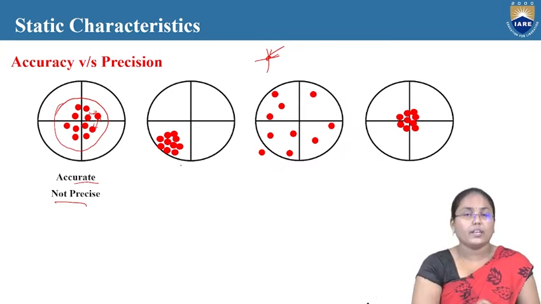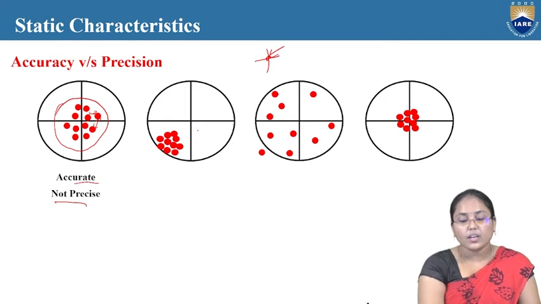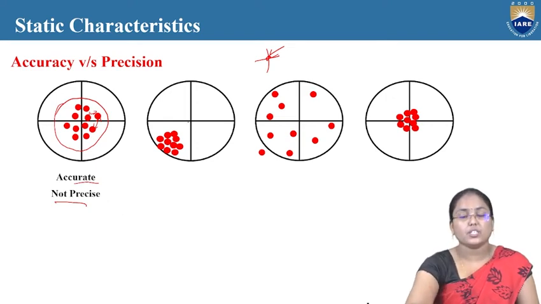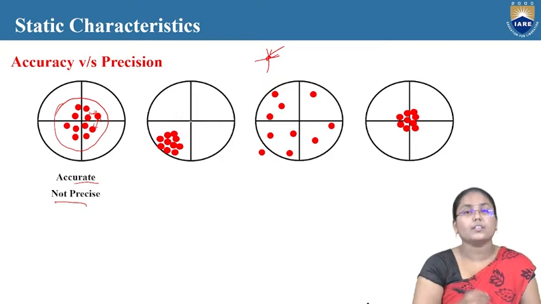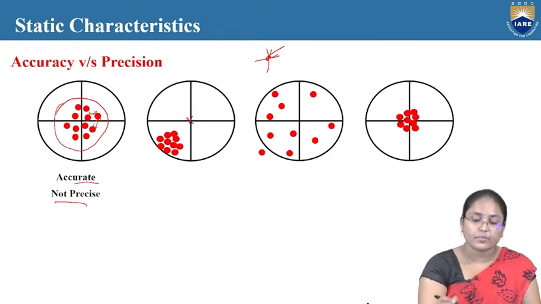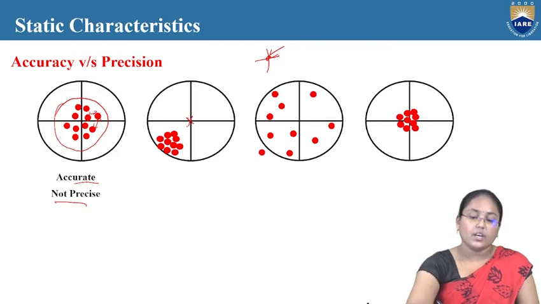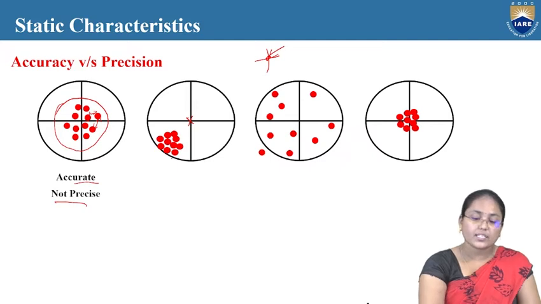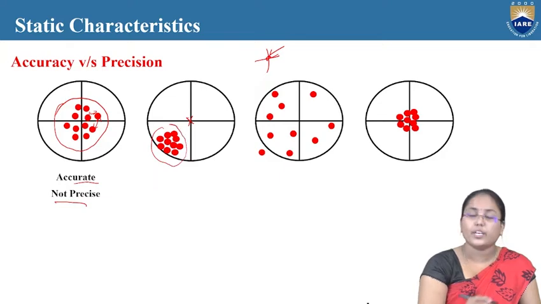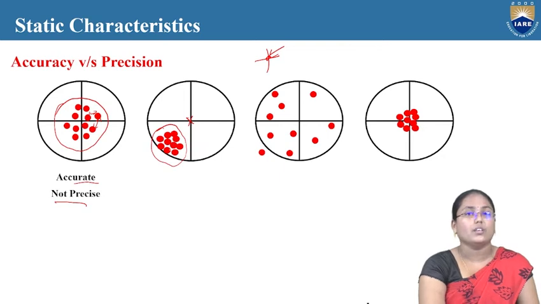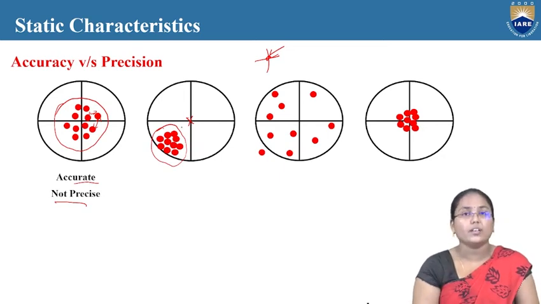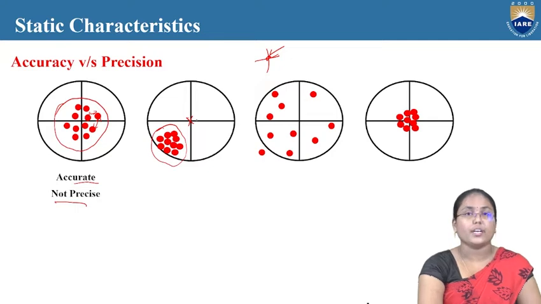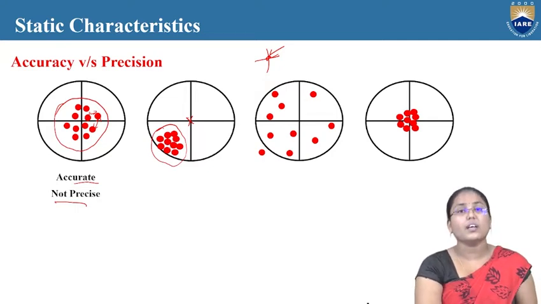Now, moving on to the next case, we can't say this situation is accurate because it is nowhere near the center value. My intended spot is this one, and the bullet has to hit this particular position, but rather it is hitting at another position. But look at the points where the bullet has hit. All these points are near to each other. They are not near the original spot where it has to be hit, but all these spots are nearer to each other.